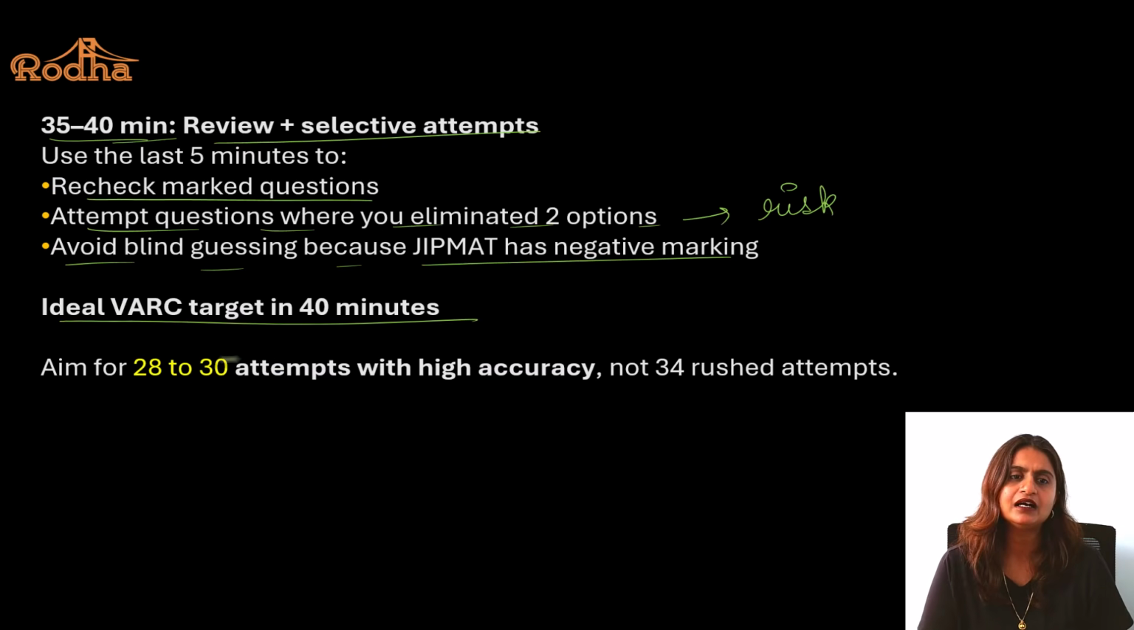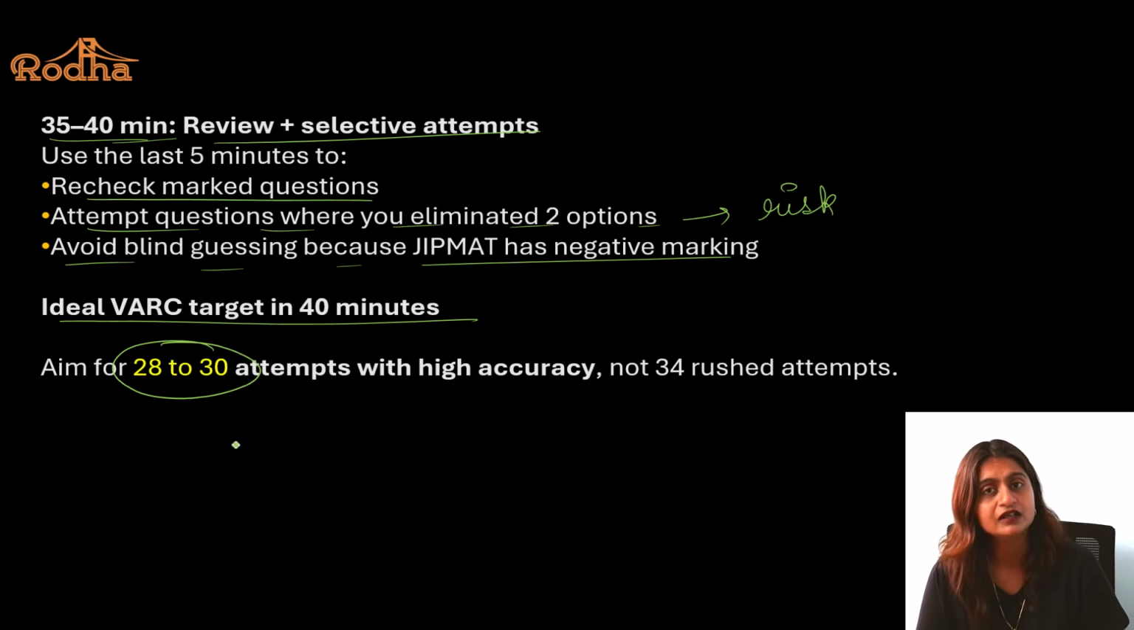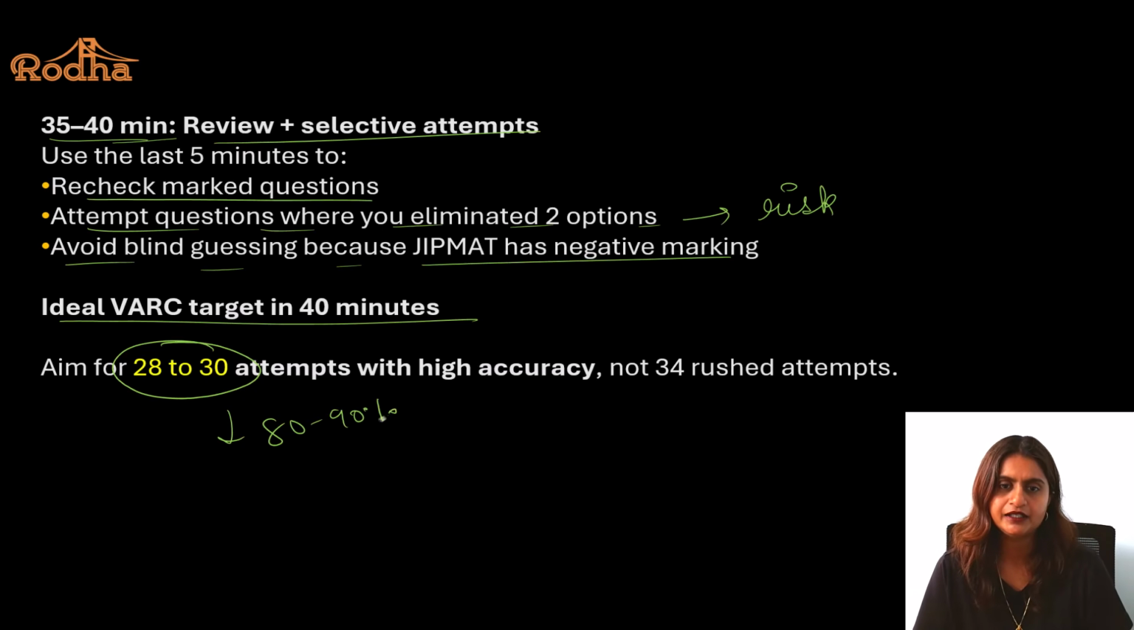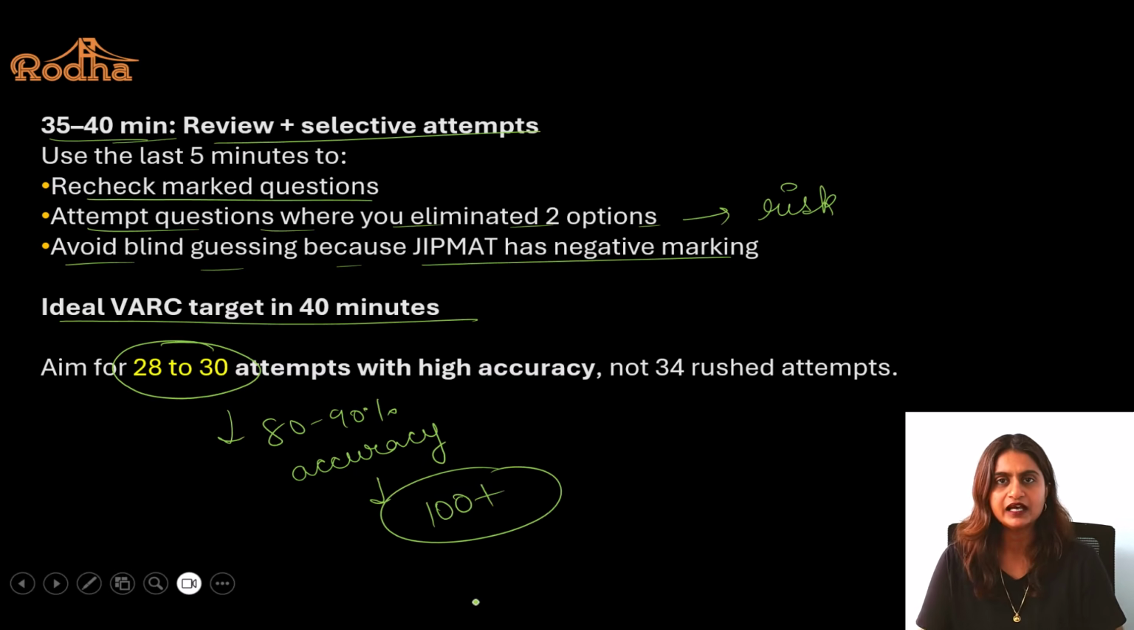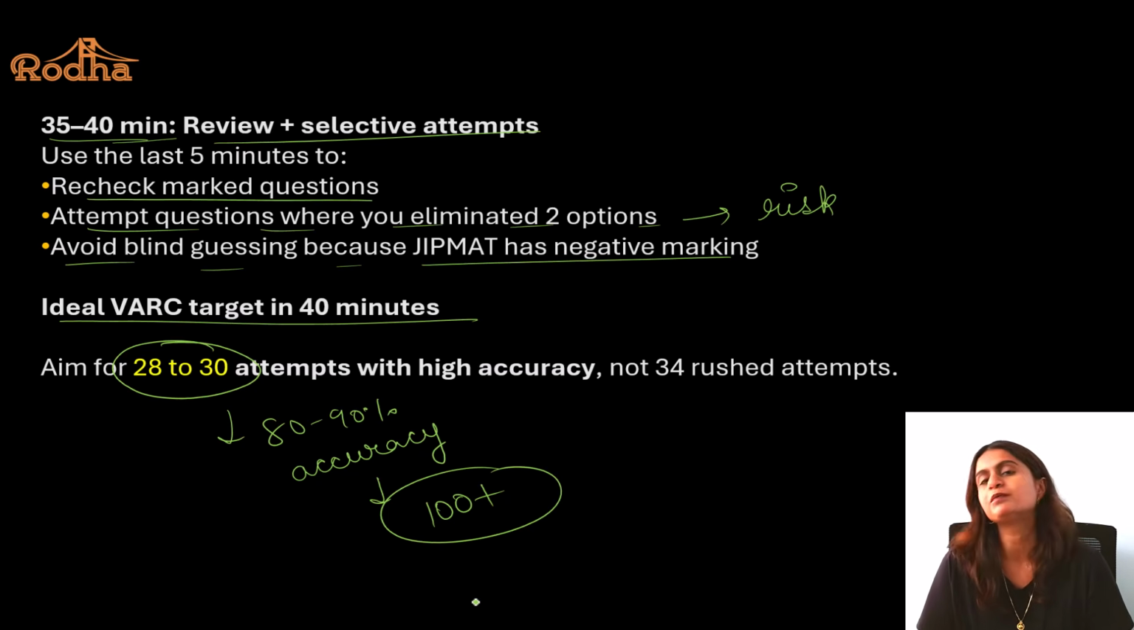Now, the ideal attempt should be 28 to 30. If you give 28 to 30 with around 80 to 90% accuracy, you can definitely score 100 plus. This is our target, right? We need to score 100 plus in GIPMAT. So around 28 to 30 with 80 to 90% accuracy will definitely take your score to 100 plus. So please make sure you follow these during your exam.